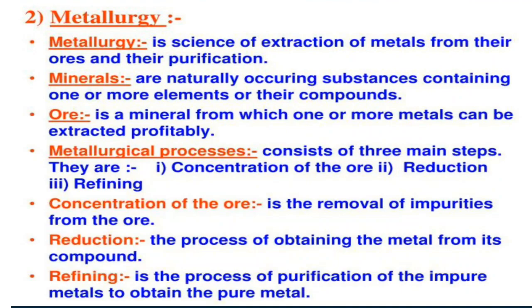The metallurgical process, how we are able to extract, consists of three main steps: concentration of ore, reduction and refining. Concentration of ore is the removal of impurities from the ore. At this stage we will be removing all the impurities present in the ore. Then reduction is the process of obtaining a metal from its compound. By reduction reaction we will be doing it. Refining is the process of purification of impure metal to obtain a pure metal. So these are the processes through which we will be extracting the elements from the ore.